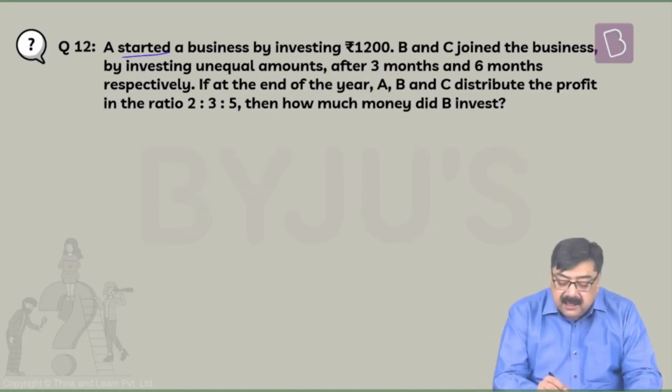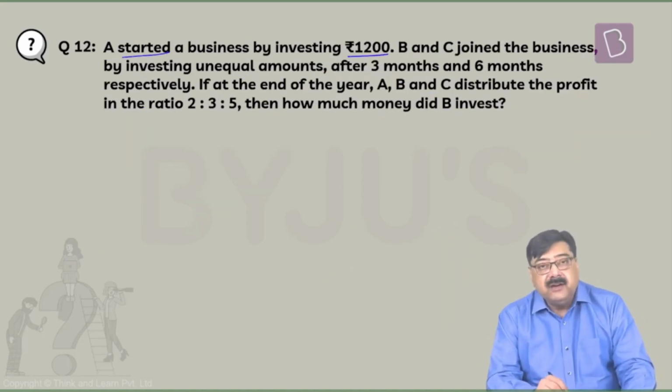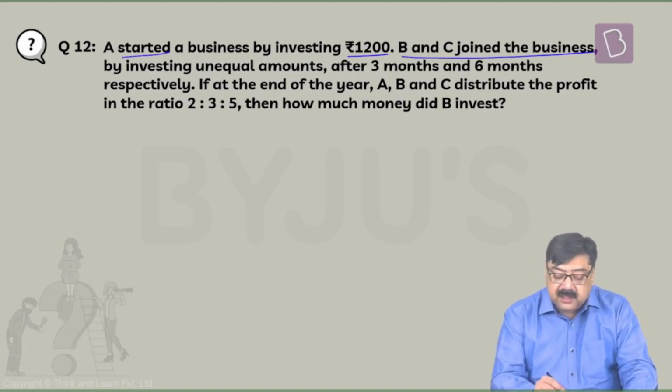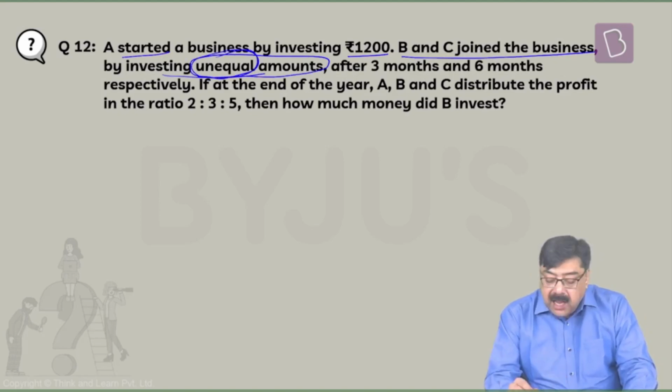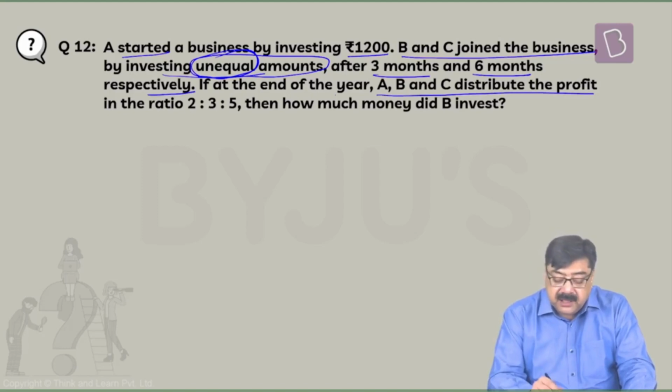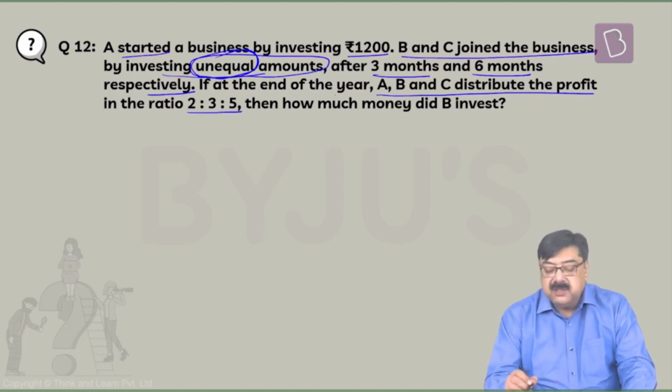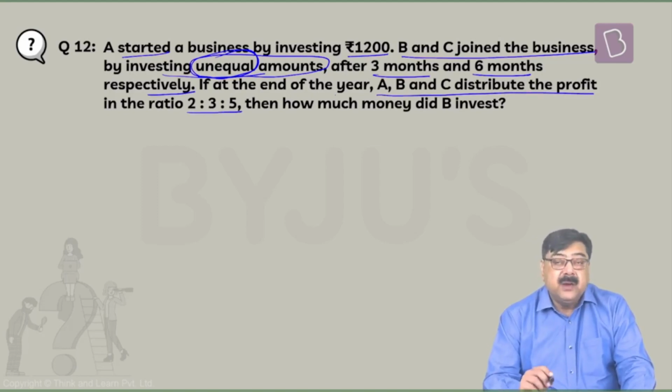Next question. A started a business by investing rupees 1,200. B and C joined the business by investing unequal amounts after 3 months and 6 months respectively. If at the end of the year, A, B and C distribute the profit in the ratio 2:3:5, then how much money did B invest?